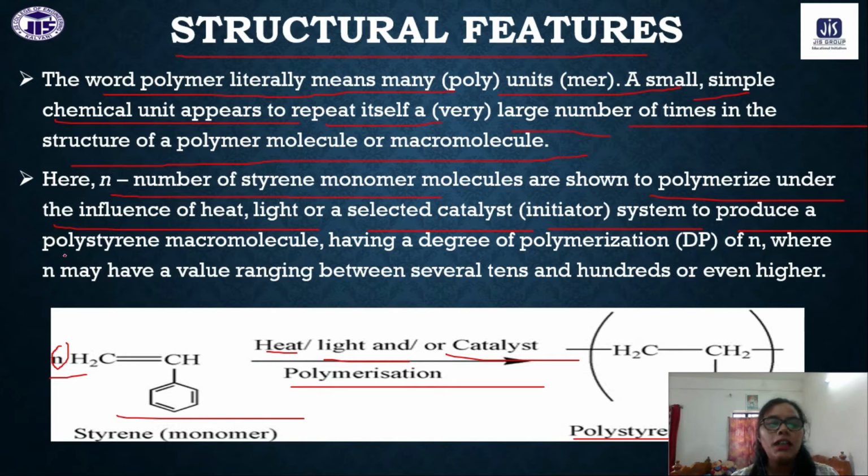This produces polystyrene macromolecules having a degree of polymerization of n, where n may have a value ranging between several tens, hundreds, or even higher. It may be n equals 10, n equals 100, or even higher. So this is the structural features.